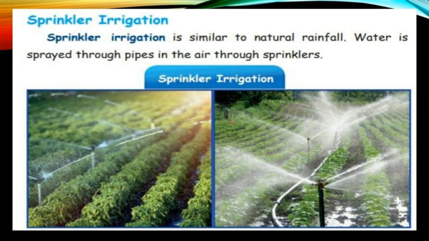Sprinkler irrigation. Sprinkler irrigation is similar to natural rainfall. That means water is sprayed through pipes. From the pipe, the water will be sprayed and sprinkled. Sprinkle means spraying, so it is named sprinkler irrigation. With the help of a pump set, they make a connection and the tube will sprinkle the water. This is also preferred in India through pipe supply. This irrigation is called sprinkler irrigation.